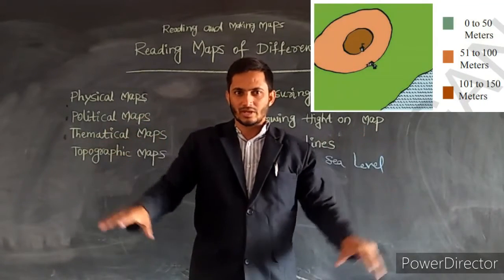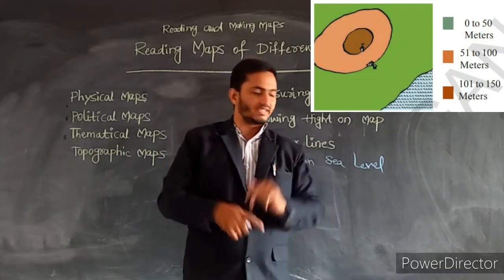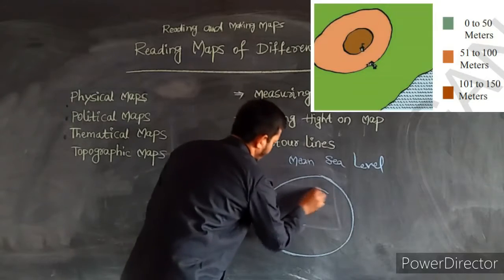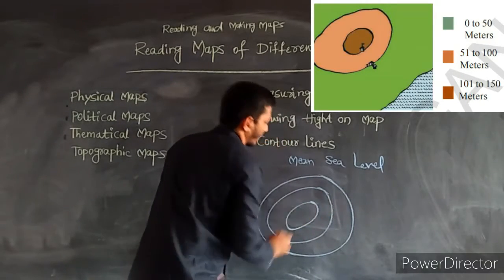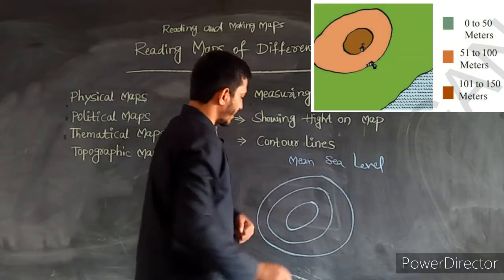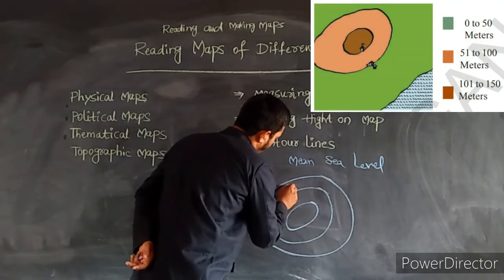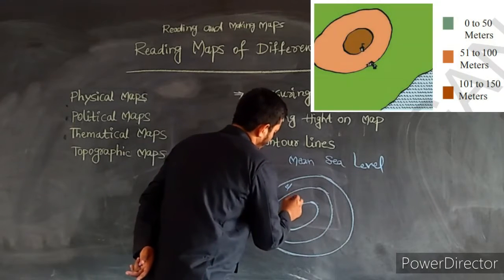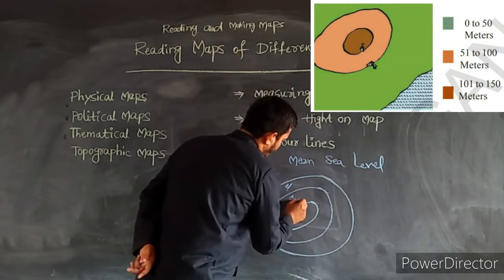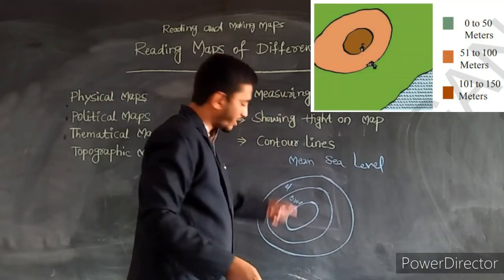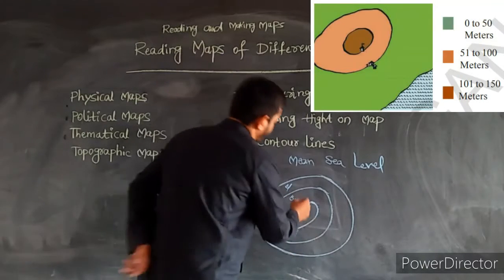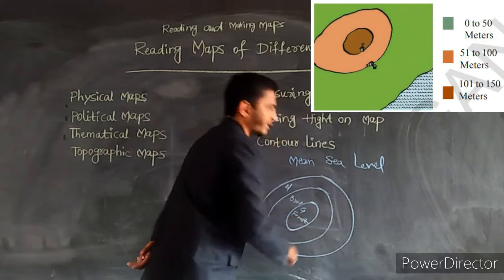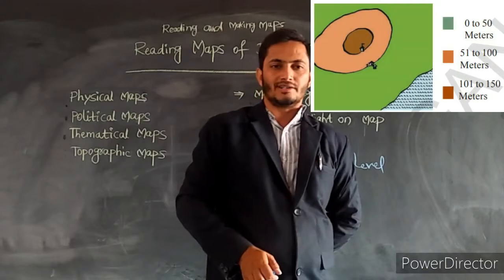Basically, the blue color we are observing is indicated with water. Like this one map given in your chapter, three colors are indicated in these circles. Blue color is filled with water, brown color is indicating land, green color is indicating forest.